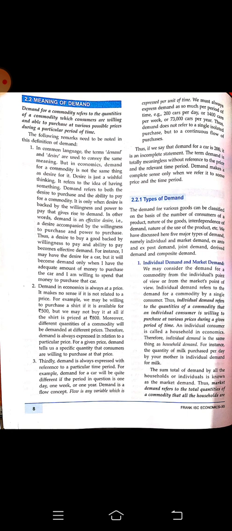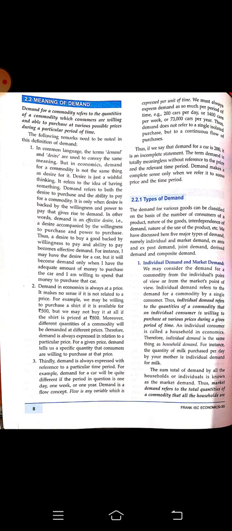On the other hand, we have market demand. Market demand is the sum total of the demand by all the households or individuals. Here we keep the price fixed, and each individual demands according to their purchasing power. Somebody can demand more, somebody can demand less.